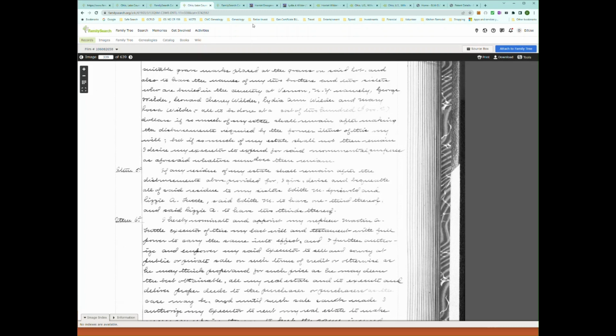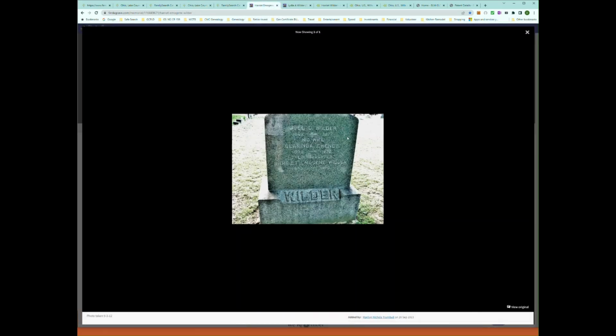With this information, and in the previous part of the paragraph here, she was also wanting to pay for a marker for her parents and her. So her parents must have been buried without a marker. And then with that, we were able to go to Find a Grave. And here is the grave marker that she paid for out of her estate for her parents and herself.